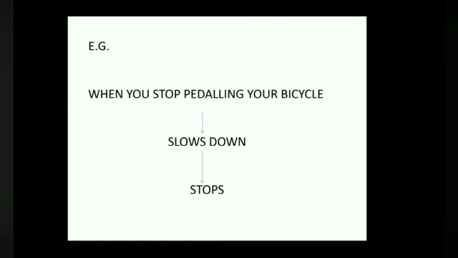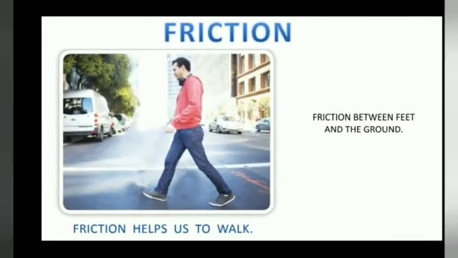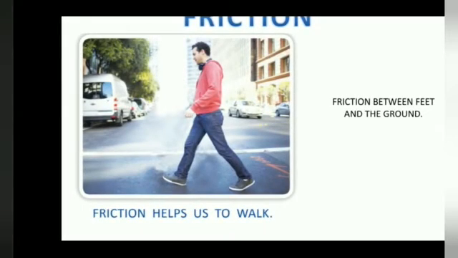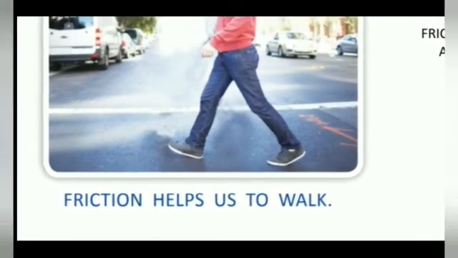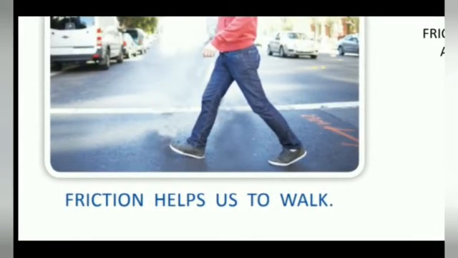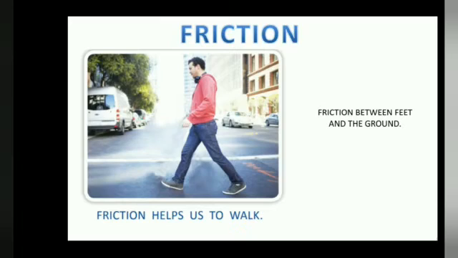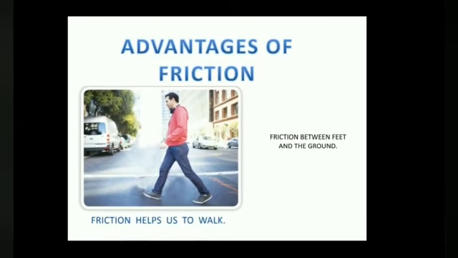Let's see this with the help of some examples. Here you can see this. The man is able to walk because there is friction between the feet and the ground. This makes it possible for us to walk. We can walk easily on rough floors. We cannot walk easily on ice or wet floors, or we can say very smooth floors, because there is very less friction. So friction helps us to walk easily on the floor. So we can walk because of friction.